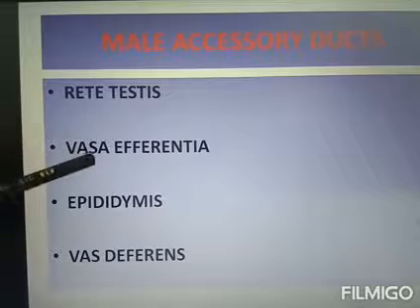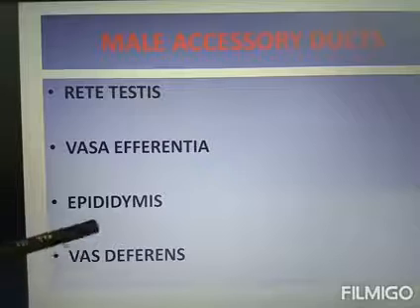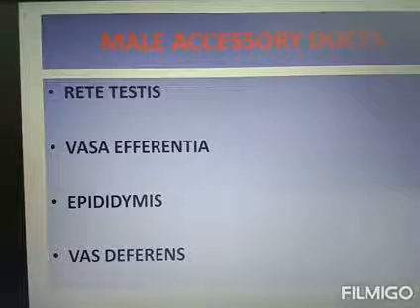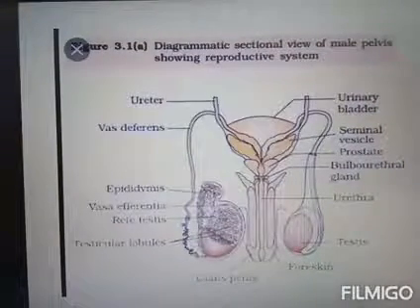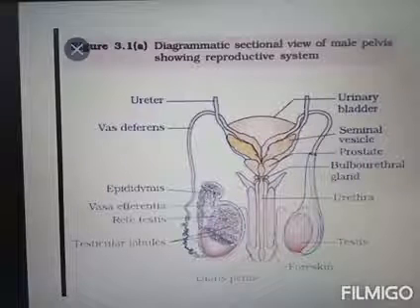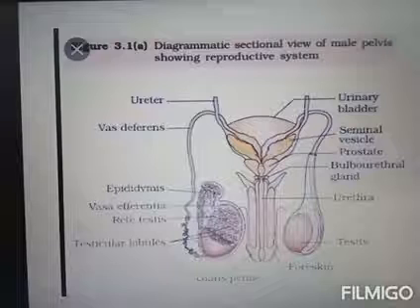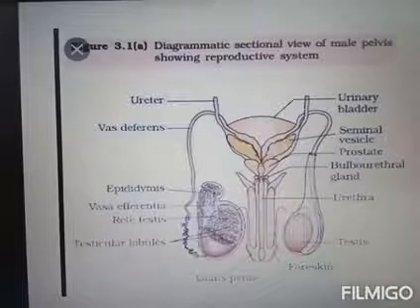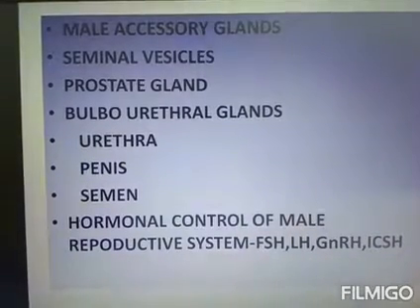From the vasa efferentia it is stored in the epididymis, then goes to the vas deferens. From the vas deferens it passes through the penis to the outside. This is the diagrammatic sectional view of the male pelvis showing the reproductive system. It is very important. Draw this diagram five times in your biology notebook.